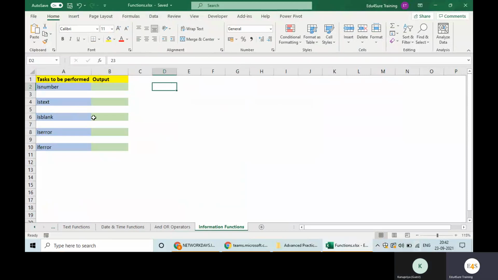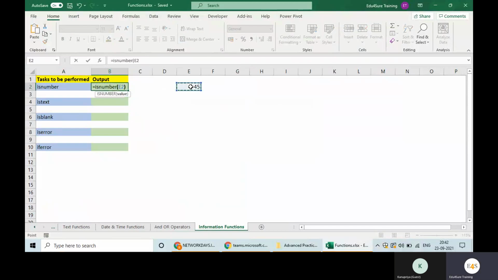For example, here I have this value in this cell. If I'm looking at this value, I know this is a number. Why do I need to test it? The use of this function, ISNUMBER, is to test the value in a certain cell. How to test it? I will write equal to ISNUMBER and this value. It will tell me yes or no. True, this is a number. If I write ABCD here, it turns false because this is not a number.